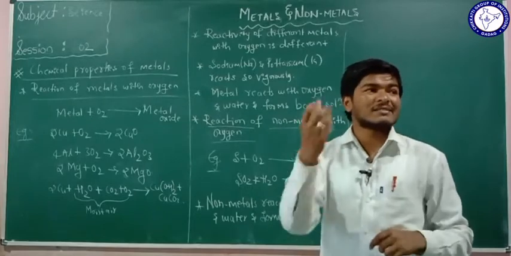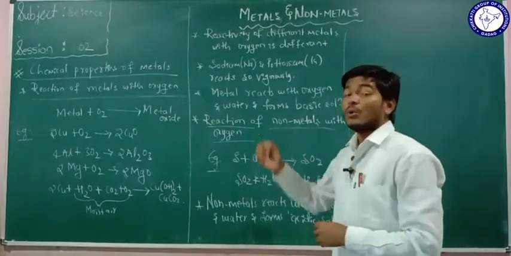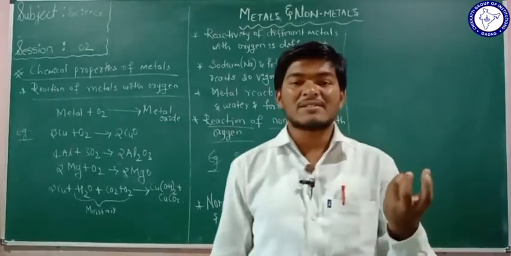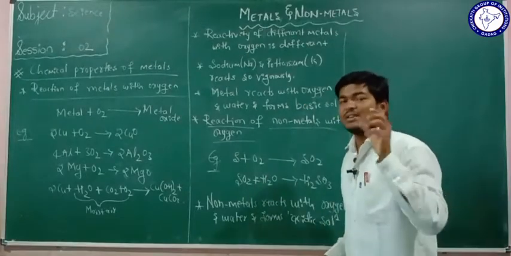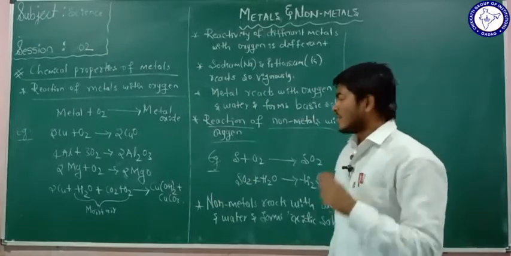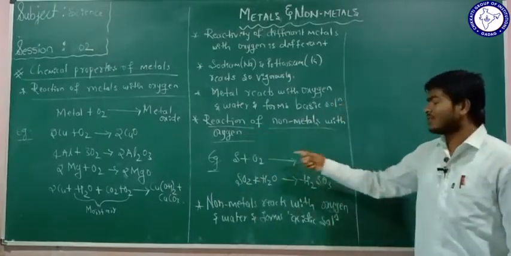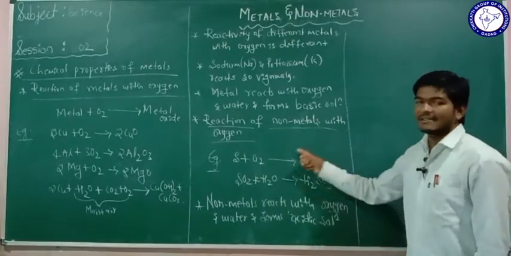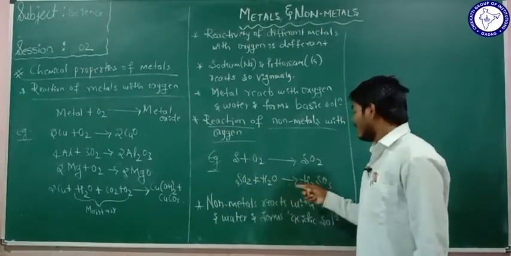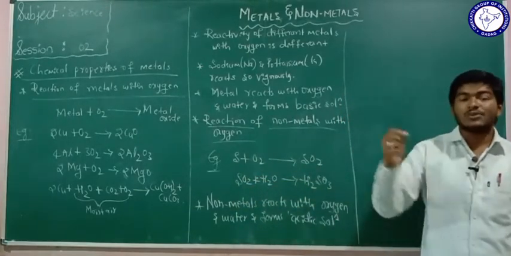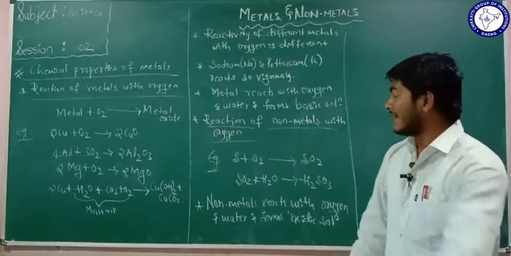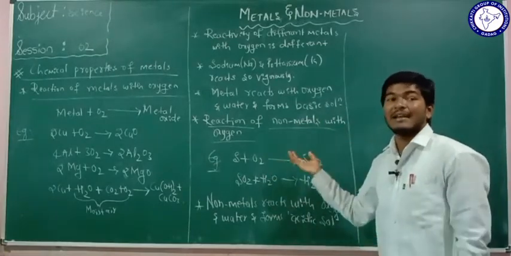You have to check the sulfur oxide solution with the help of the red litmus paper or the blue litmus paper. What happens here? You are going to see one change here: the blue litmus paper turns to red. What it means? When any non-metal reacts with the oxygen, it forms its oxides, and when those oxides react with the water, they form the acidic solution. When the blue litmus changes to red, it indicates that the solution is nothing but an acidic solution.